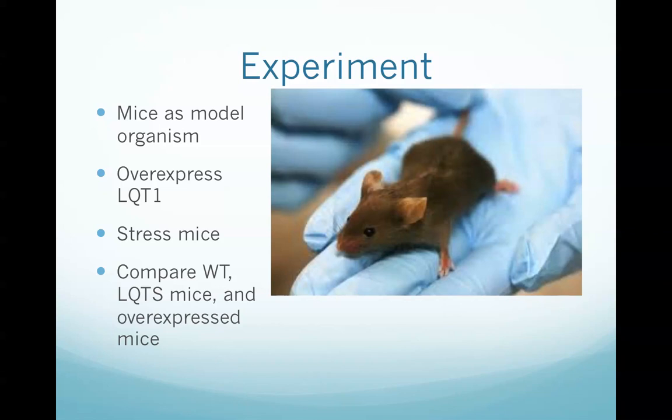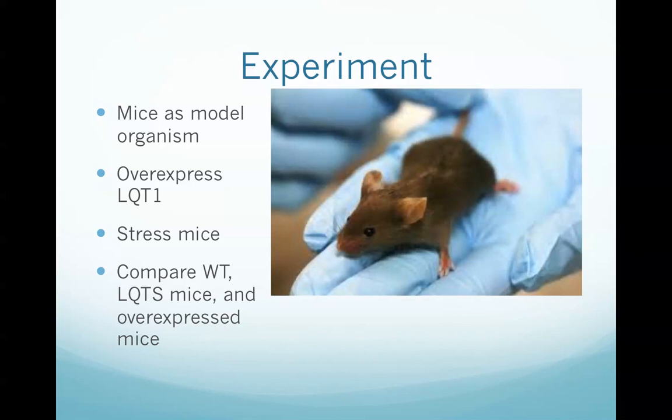We will take wild-type mice with long QT syndrome, and mice that we have transfected with a strong promoter placed in front of the mutated KCNQ1 gene. We will then stress the mice to see which ones show symptoms of long QT syndrome.